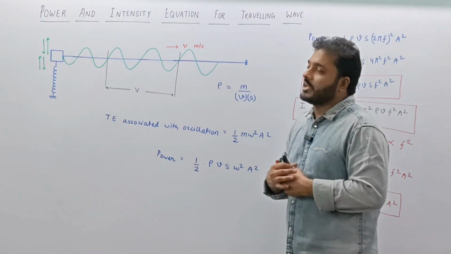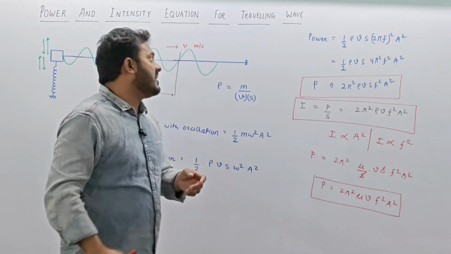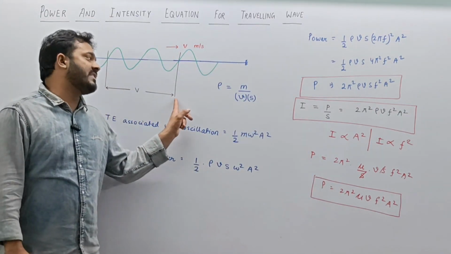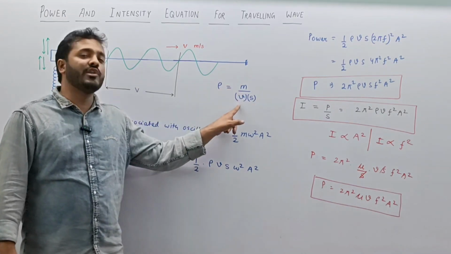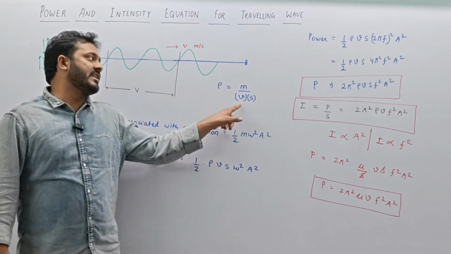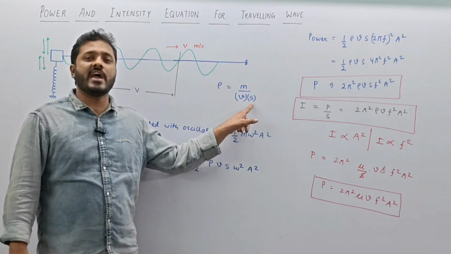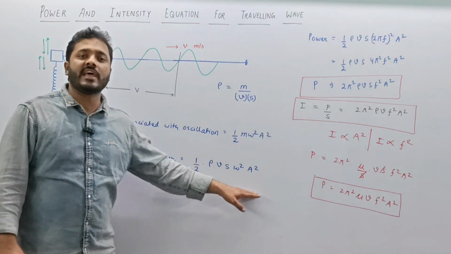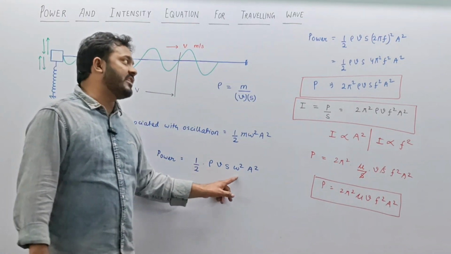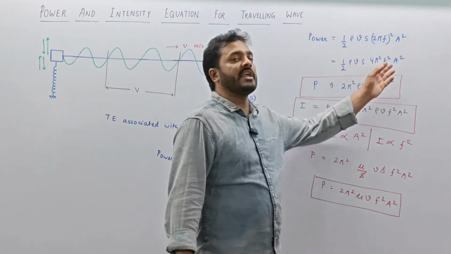As we are calculating per unit time, v meter length will be covered by the wave per second, and hence we can write density equals mass by volume. For volume we write v meter length and cross section area S, and we replace the term of mass over here to get an expression like this, and then we write omega as 2 pi f to get an expression like this.